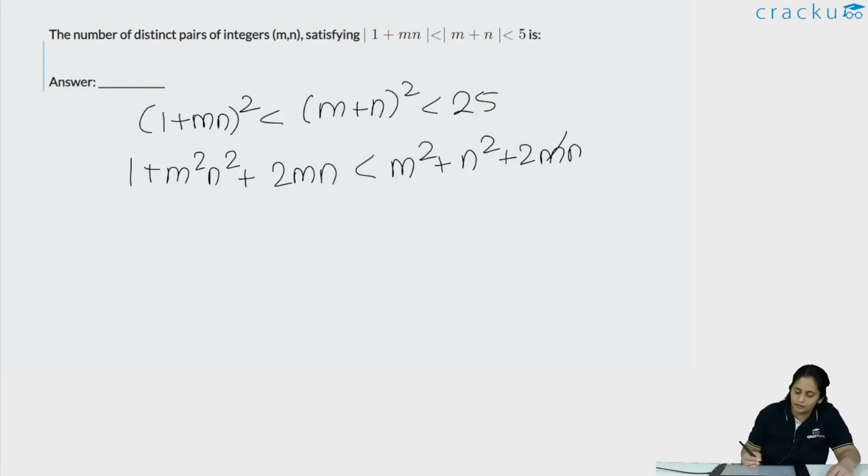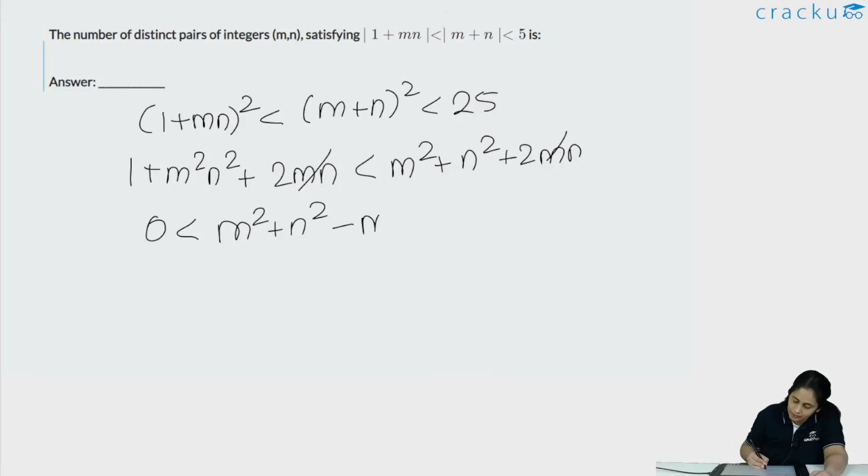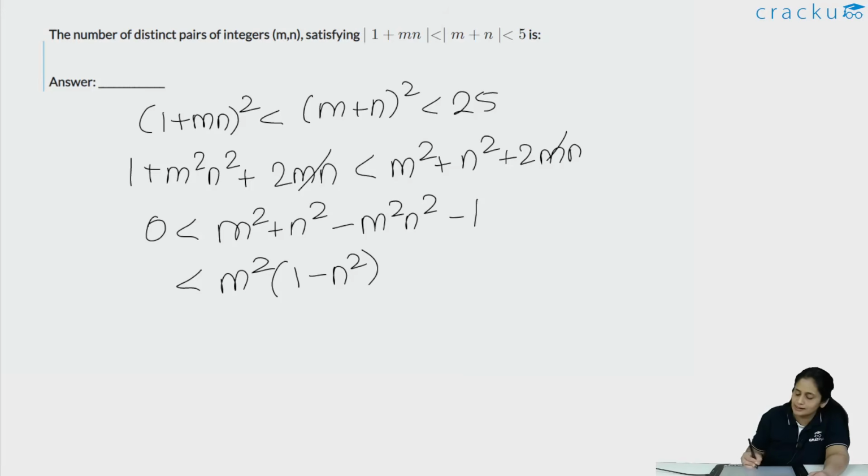But I want to cancel off these 2mn, so if I cancel this off, I get that 1 plus m square n square should be less than m square plus n square. So if I take all of these terms to the other side, I get 0 should be less than m square plus n square minus m square n square minus 1. So if I take the terms in common, what do I get? So m square minus m square n square, so I can take m square in common, so that becomes 1 minus n square, and this is n square minus 1. So if I take minus 1 in common, I can write that as 1 minus n square. So what do I get?